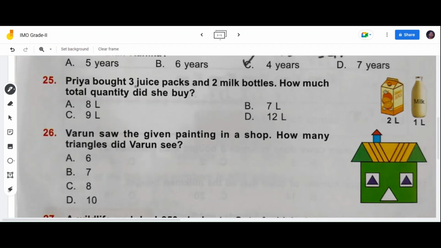So first let's find out: 3 juice packs means 2 plus 2 plus 2. How much, children? 6. Now 2 milk bottles, 1 plus 1, equal to 2 liters. Now let's add: 3 juice packs, 6 liters, 2 milk bottles, 2 liters. 6 plus 2, how much? 8. 8 liters is our answer. Option A, 8 liters, is the correct answer.